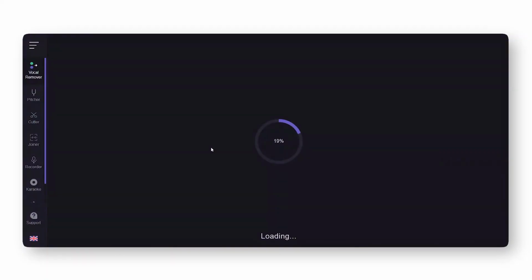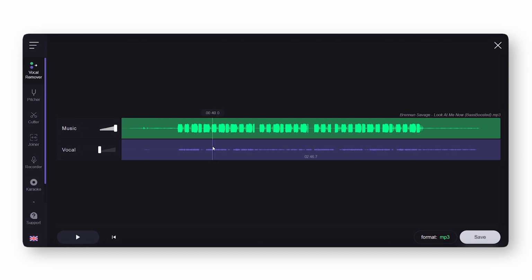AI is mastering every field possible in recent times, and I discovered some AI tools which could make your audios sound so cool. So let's talk about them. The first website can separate the vocal and music of any audio. In just one click, you can separate the vocals and music from any audio, and this is free.